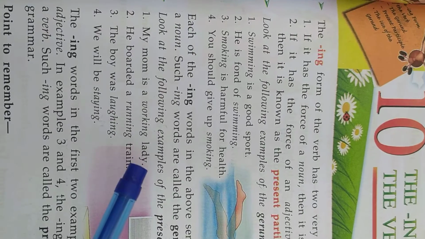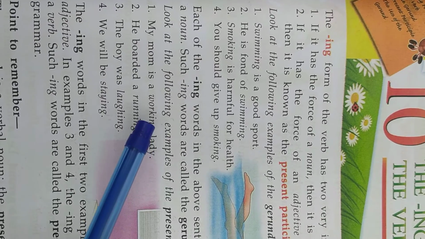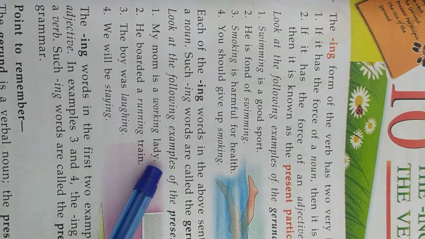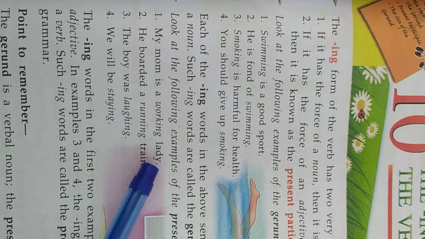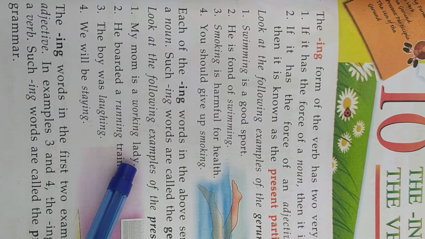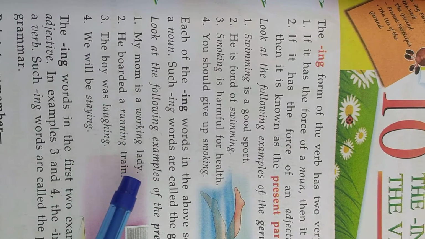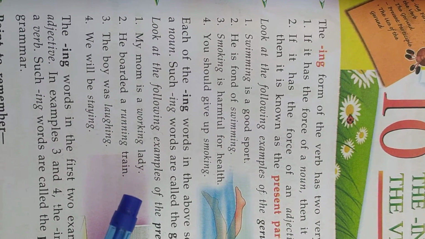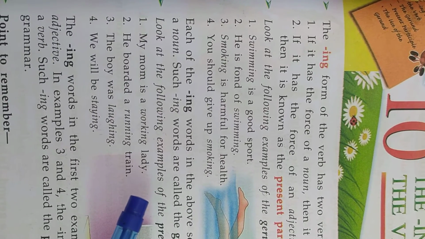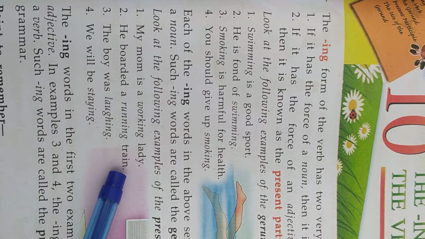Which lady? Working lady. Here working acts as an adjective. That's why we call working a present participle.